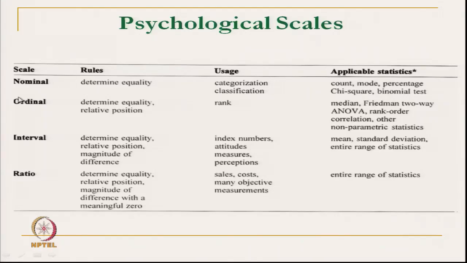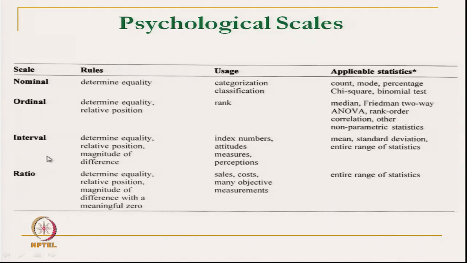Ordinal scale, what is there? It determines the equality and relative position. It can rank the objects, and statistics like median, ANOVA, two-way ANOVA can be used. Then interval scale talks about the equality, relative position, magnitude of difference, and it is used in, say, index numbering, attitude measurement, perception measurement.